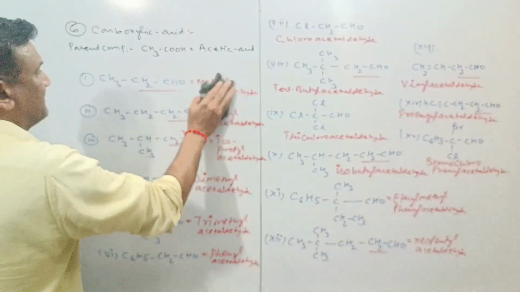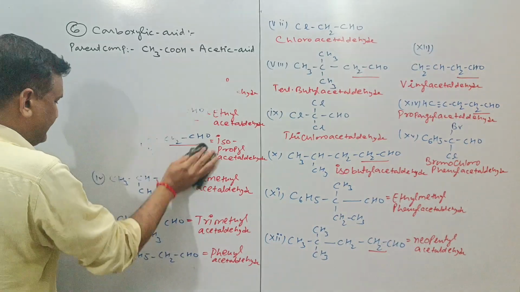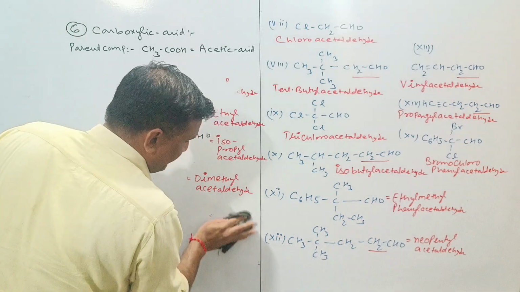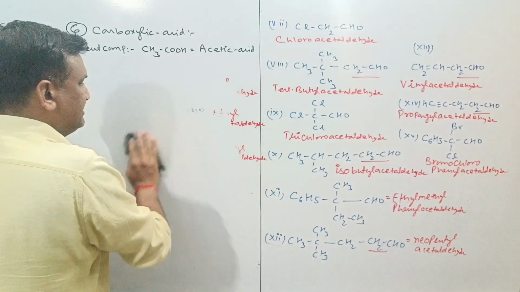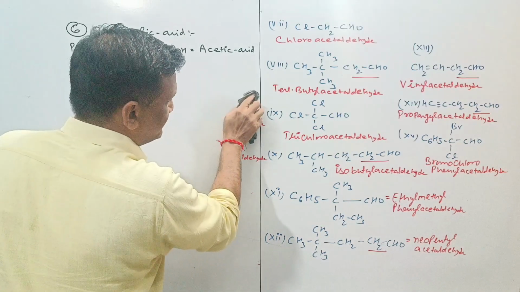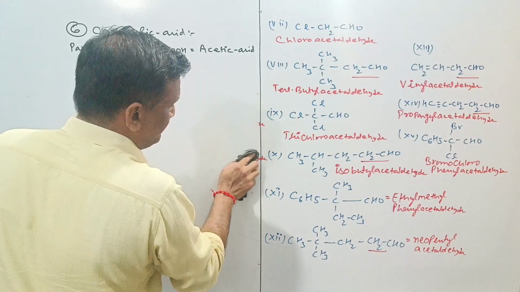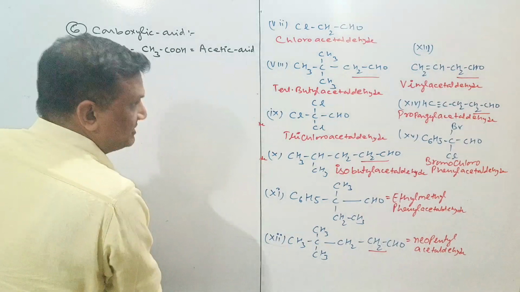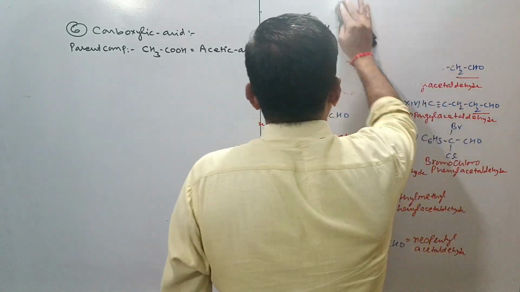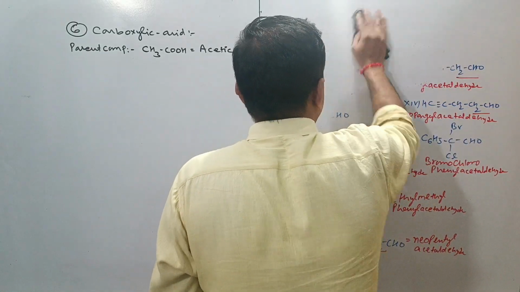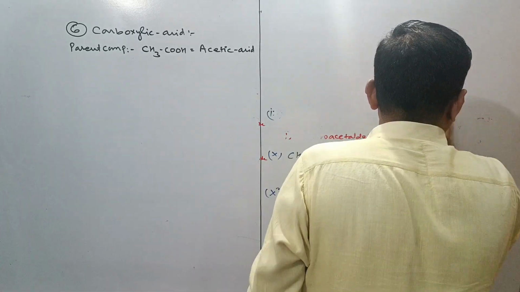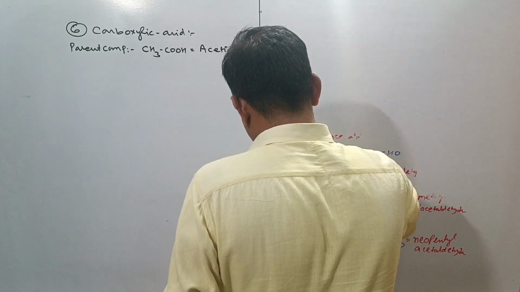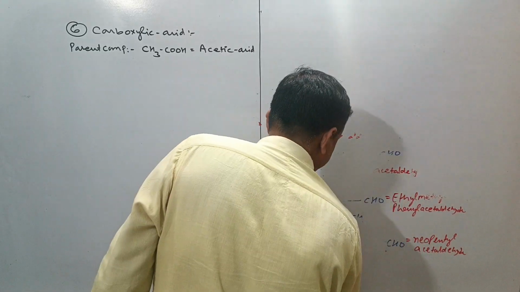Now the time to discuss the practice. What are they? Listen to me carefully. Here as a parent compound, we'll use CH3COOH, acetic acid, because in this kind of compound there are two carbons. So for two carbons it will be "acet" with "ic acid" as the suffix according to the common system, and we'll take the rest of the compounds as derivatives of acetic acid. So the name will vary according to them.